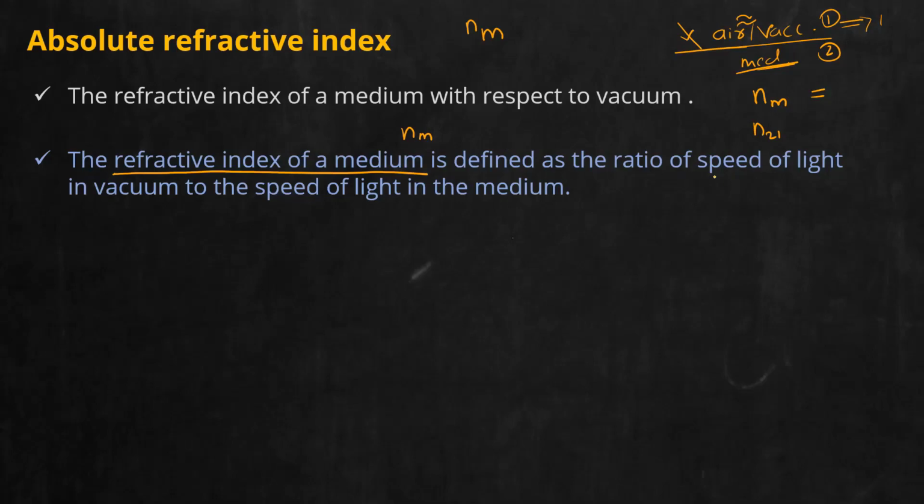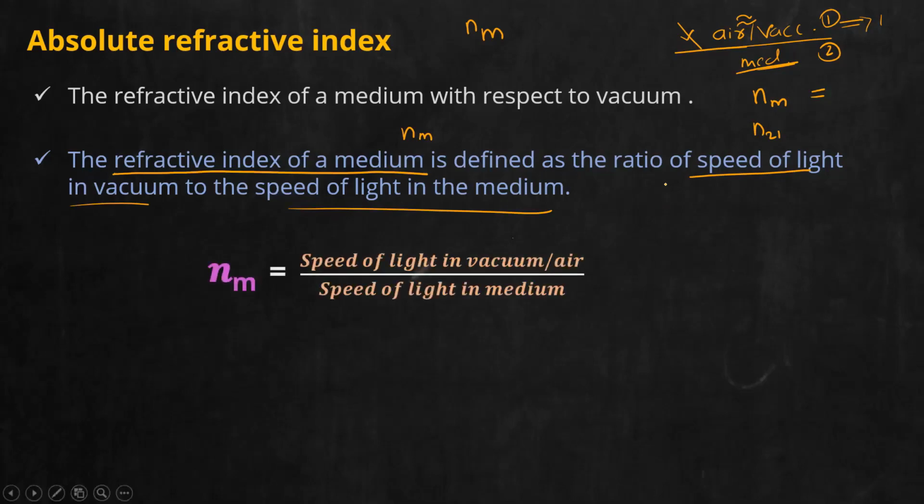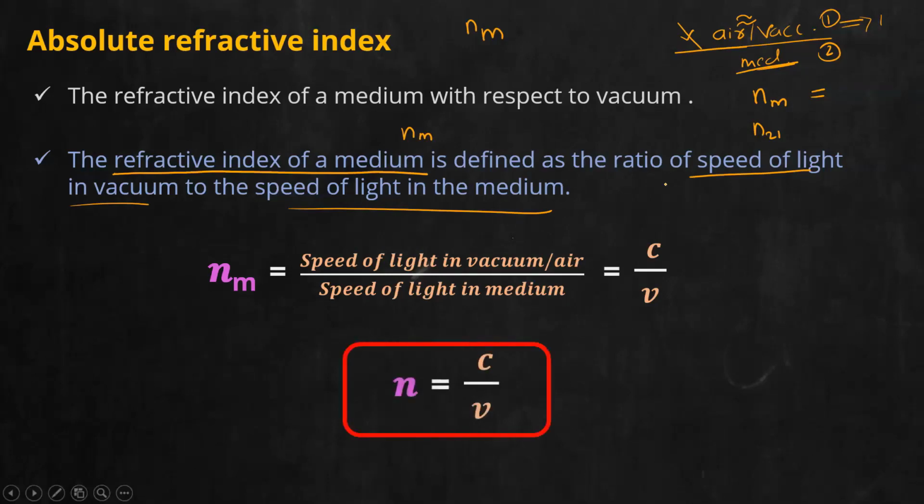Now what is that? It is defined as the speed of light in vacuum to the speed of light in the medium. So equation-wise, the refractive index of a medium, or absolute refractive index, is equal to the speed of light in vacuum or air divided by the speed of light in the medium. Equation C by V. Or separately, N is equal to C by V.